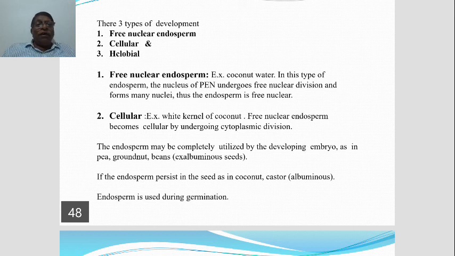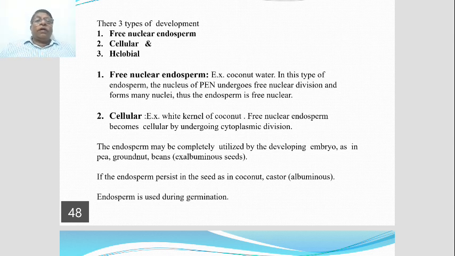So thus we notice two types in coconut, free nuclear endosperm as well as cellular endosperm. Okay, so that's all about the development. Not much information is discussed with respect to this one.